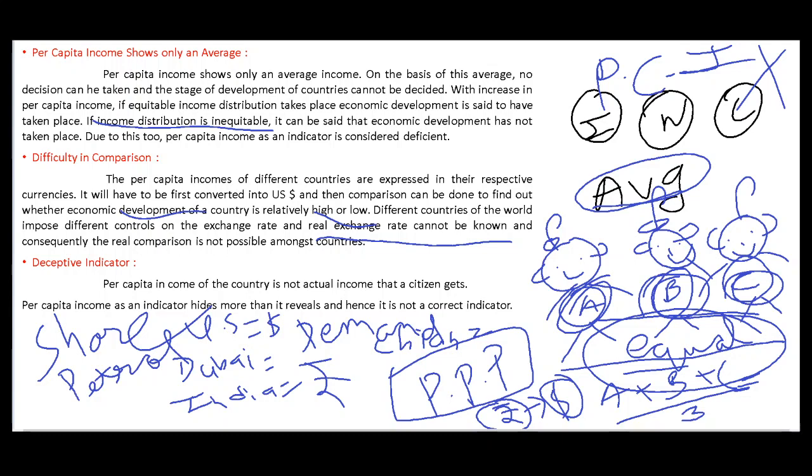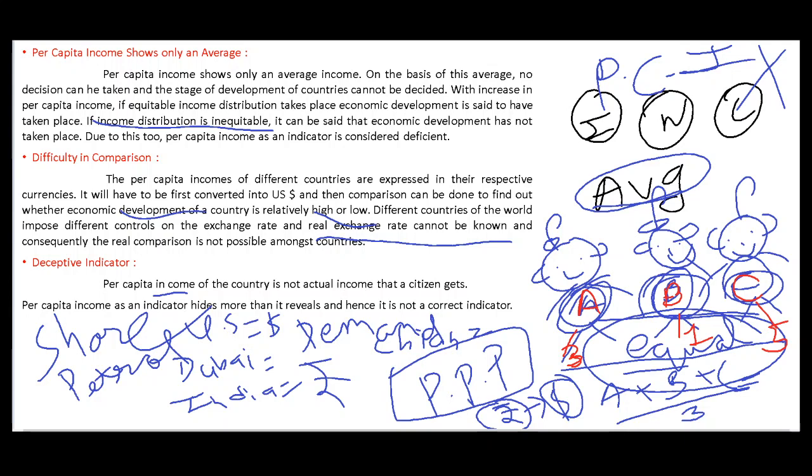Next is descriptive indicator. Per capita income of the country is not the actual income that a citizen gets. Per capita income as an indicator hides more than it reveals, and hence it is not a correct indicator. Now how is per capita income hiding things? We don't know what amount A is getting, what amount B is getting, and what amount C is getting. If A is working in 3 sectors, B is working in 1 sector, and C is working in 5 sectors, then they might be hiding their income. We don't know what the actual income is.